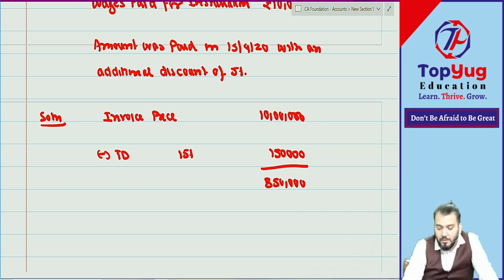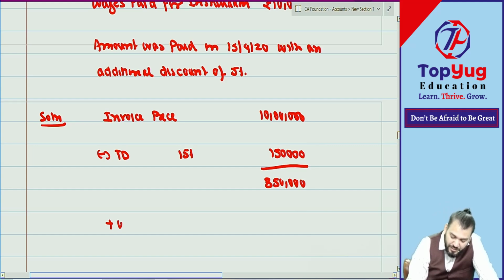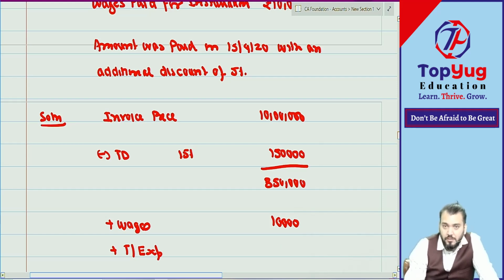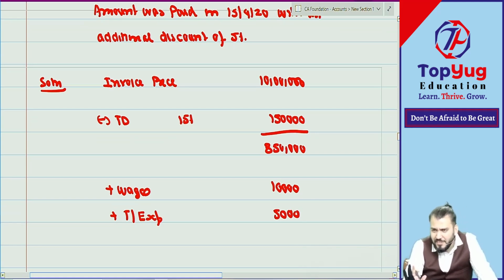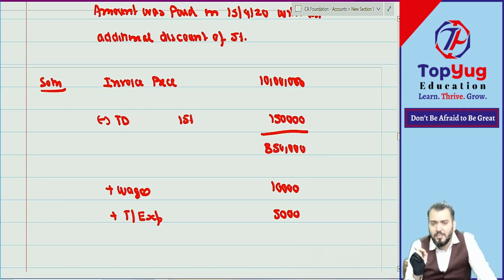Understood? This too you have understood? Now of course, there are two other expenses incurred to bring the asset into working condition. That will also be capitalized. So plus wages, how much? 10,000 and plus transportation expense, how much? Wait, slowly, slowly. Just try to understand. One minute.